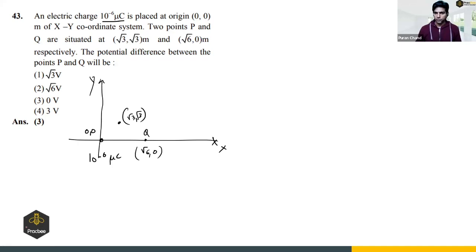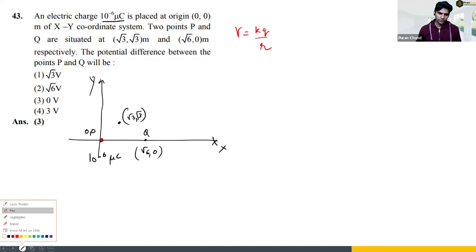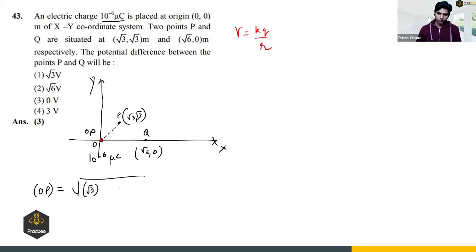So what is the formula of potential by a point charge? Potential is given by KQ by R, right? So what is this distance? This is point P, and this is O. So OP will be square root of root 3 square plus root 3 square.